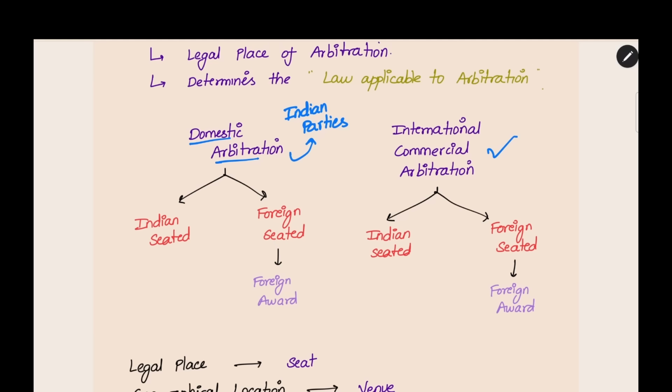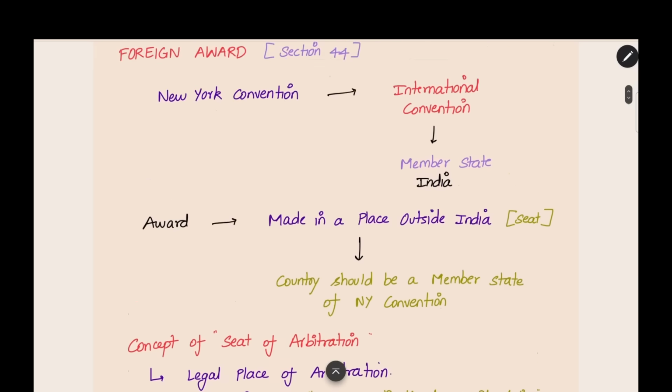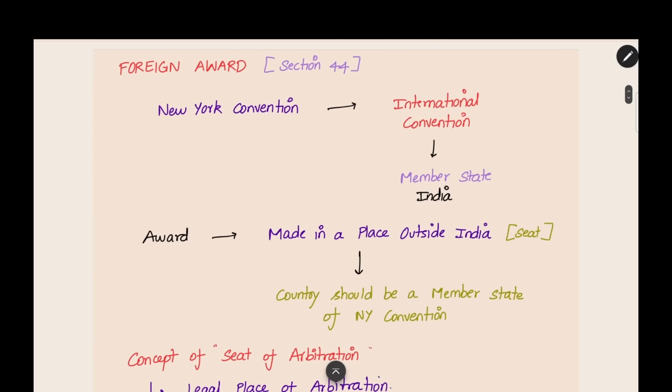A domestic arbitration which happens between two Indian parties may be Indian seated or may be foreign seated. That is, the legal place may be in India or the legal place may be foreign. And in international commercial arbitration also, because at least one party is from outside India, it is an international arbitration, but the seat can be India or it can be foreign. The legal place, they will decide in the arbitration agreement. So, this is the foreign award concept. A foreign award is an award made in a place outside India, that is, seated outside India.